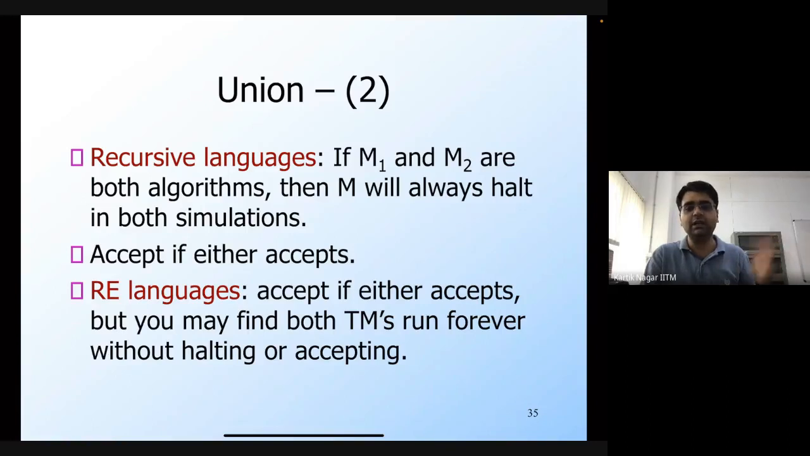On the other hand, if you have a recursively enumerable language, then both of these Turing machines, M1 and M2, may actually run without halting or accepting, but that's fine. So the result will be a recursively enumerable language still.